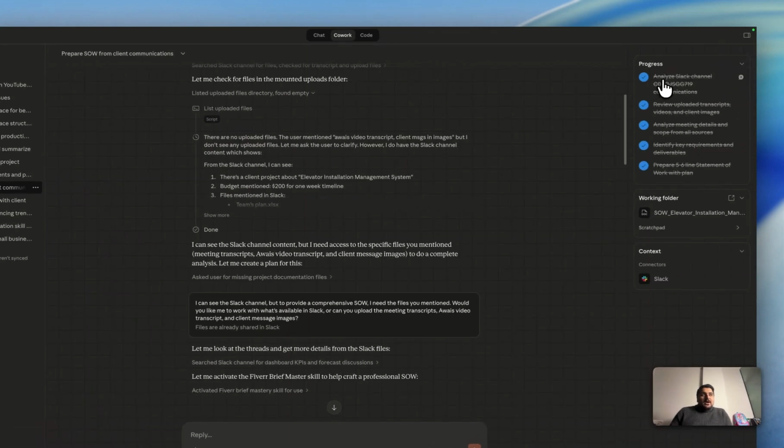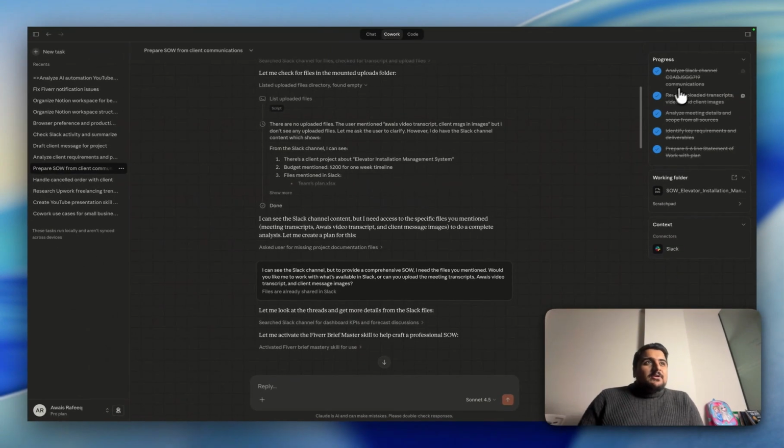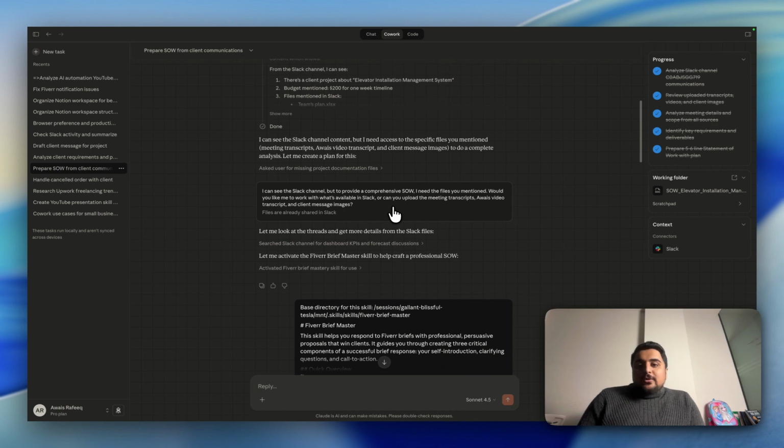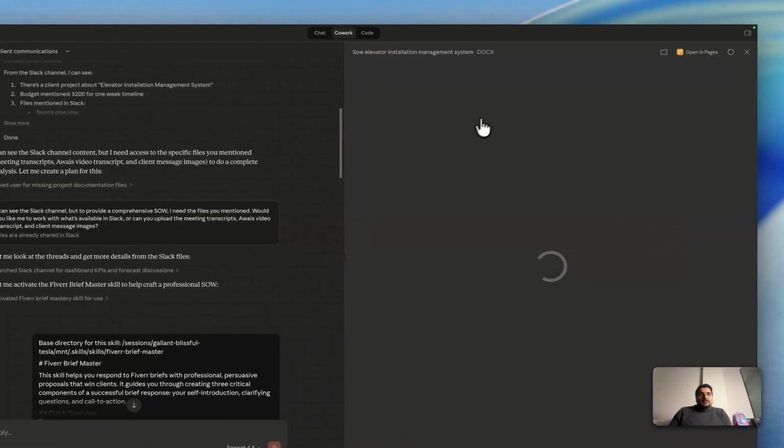If you see, it defined multiple steps: analyze Slack channel, view uploaded transcripts, analyze meeting details, scope from all sources, and then it identified the key requirements and deliverables to prepare a 5 to 6 line statement of work with a plan. So this is a beauty. Like you can ask an open-ended question. You don't need to be well defined. So this is where Cowork is winning. It also prepared this beautiful document.